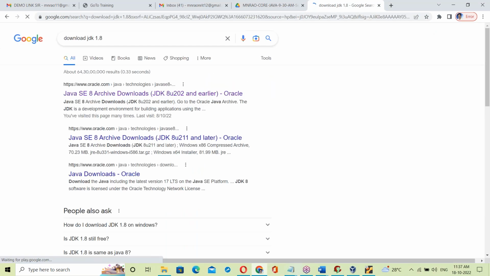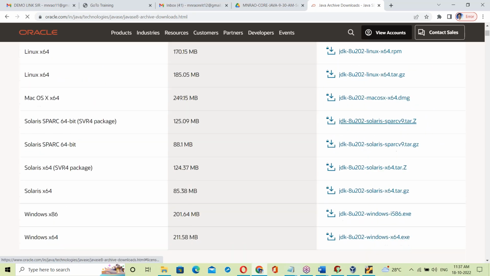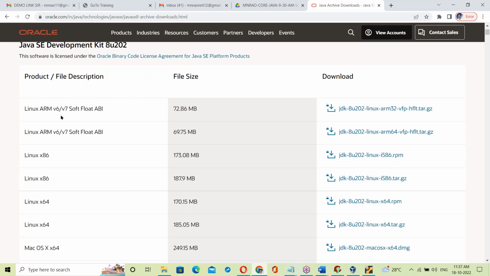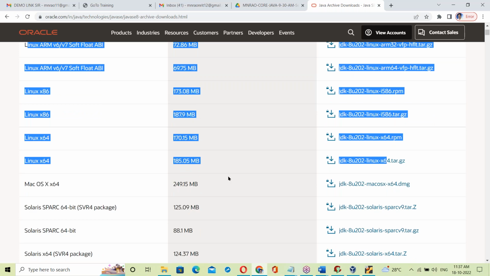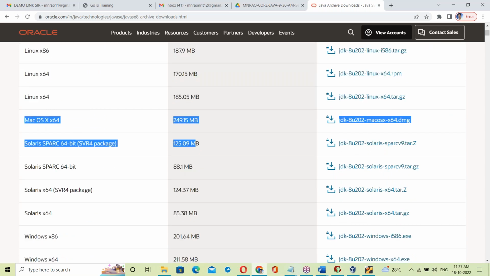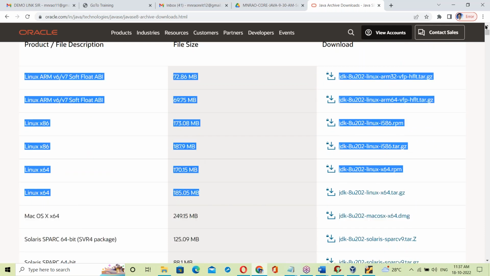Downloads, JDK 1.8 series, JDK 8 downloads. See, these are all the JDK downloads. See this, Linux, this is the Linux JDK. Next, this is the Mac JDK. See, why so many of these? In Linux there are different flavors.